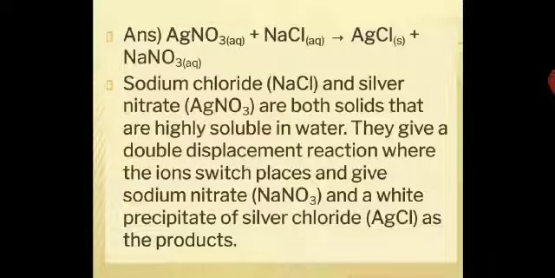These ions all get separated and there is an exchange of ions. Silver combines with chloride, forming silver chloride, because nitrate is displaced by the chloride ion. Similarly, there is a formation of sodium nitrate. Because of the exchange of ions, you can relate it to an ionic compound, and when they dissociate they show a double displacement reaction.